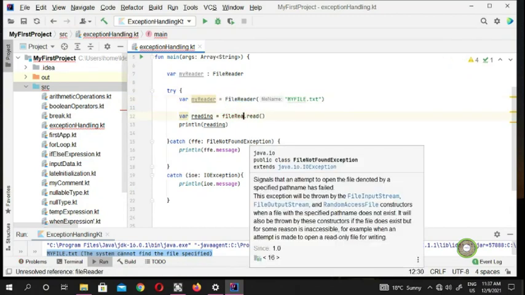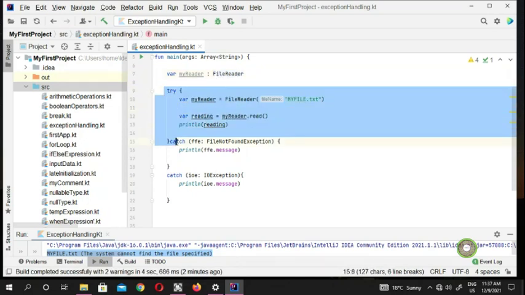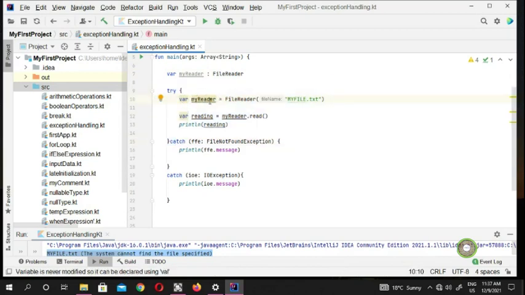If you put myReader here and look in here, the rest is all the same. So you can create any variable name, anything. It doesn't have to be fileReader. You can create anything here, because this is your own variable. Because we are importing this, the type of the file that we are looking for is FileReader, and we are going to do our try catch. Inside here we put our variable, and we assign this FileReader which is going to read myfile.txt. You assign this reading, and you print it.